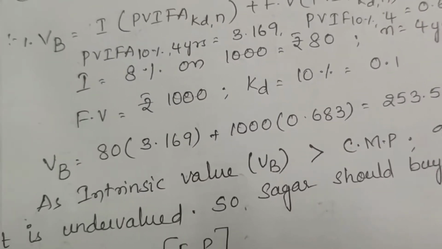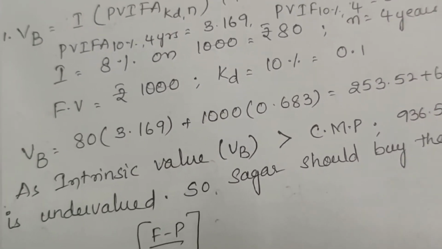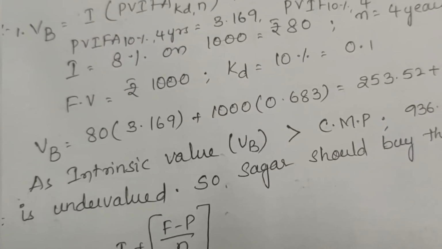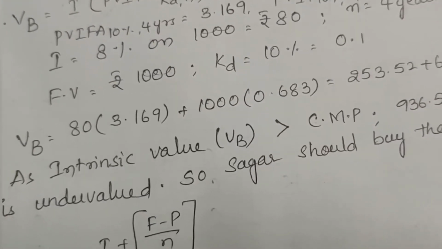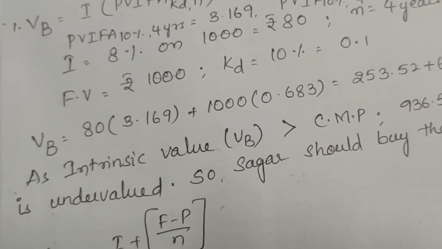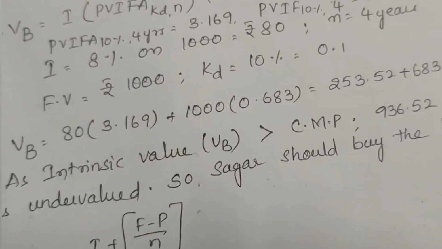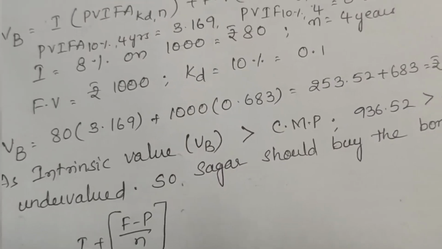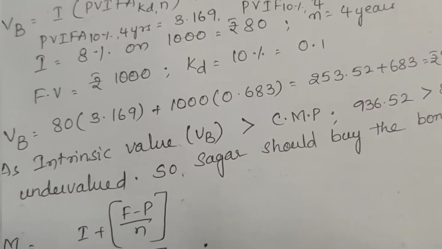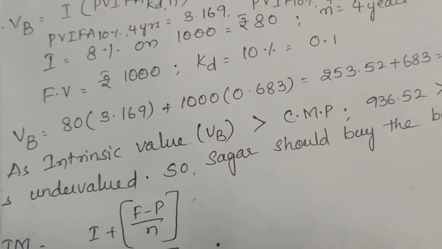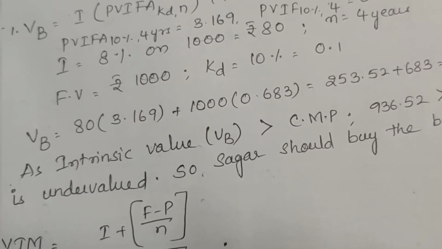So by substituting all these values in the above formula, VB is equal to 80 into 3.169 plus 1000 into 0.683, that is equal to 253.52 plus 683. So we got the value of the bond as 936.52 rupees.